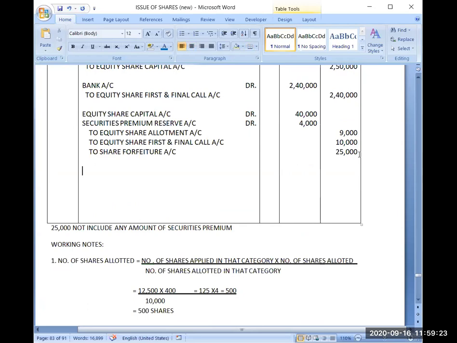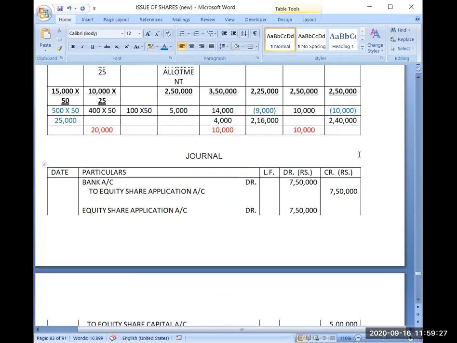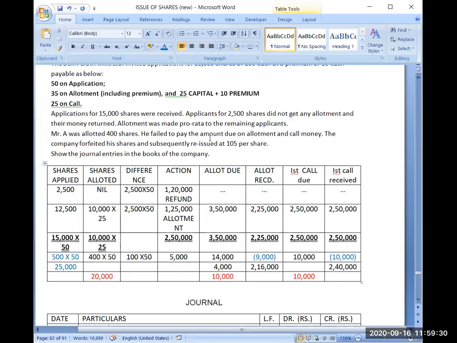Okay. Now, the second entry we have to do is for reissue. So for reissue, just read the line first. Subsequently reissued at rupees 105 per share. Is this a bank amount or a capital amount? Yes, very good.